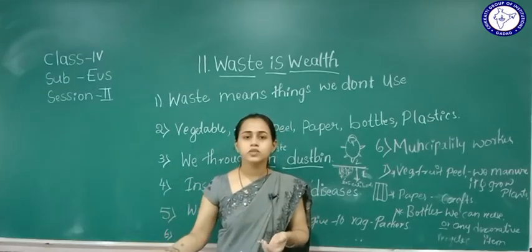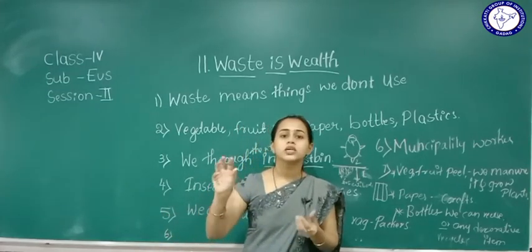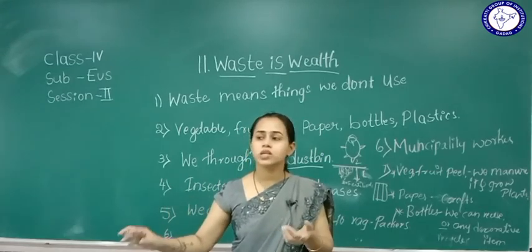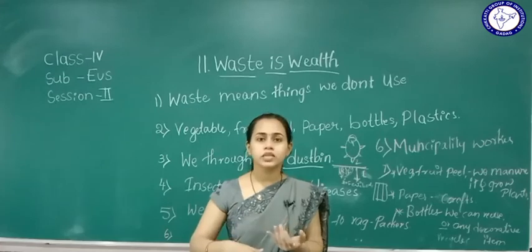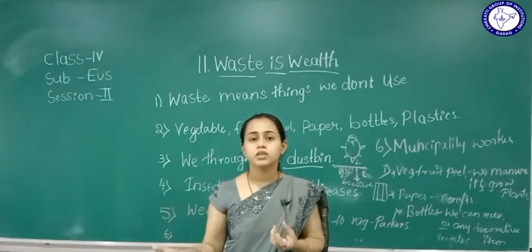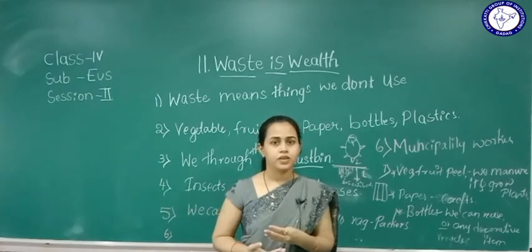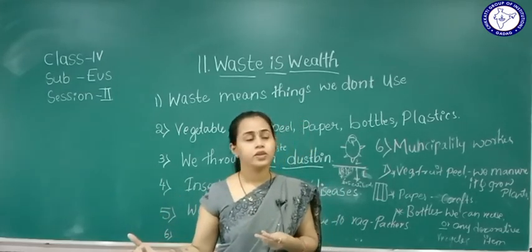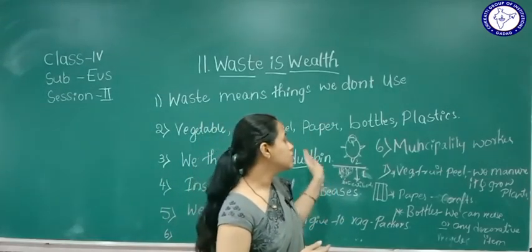The things which are not used, which are waste, we should throw in a particular dustbin. If we can use them, we should use them. So we should recycle them. We can use them for plants, for decorating things. So we can use them in many ways.